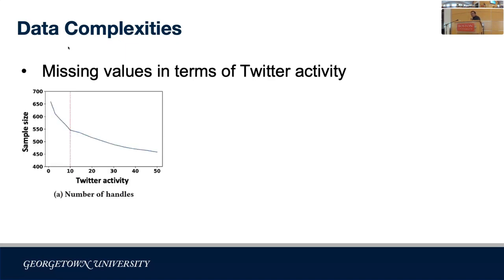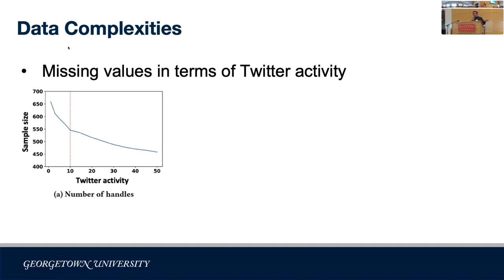For example, this figure shows the Twitter activity, or the number of posts, and the sample size. In this figure, about 20% of individuals have less than 10 tweets in their entire Twitter account. So one of the things we first did was to determine a threshold for the number of tweets for machine learning model training.